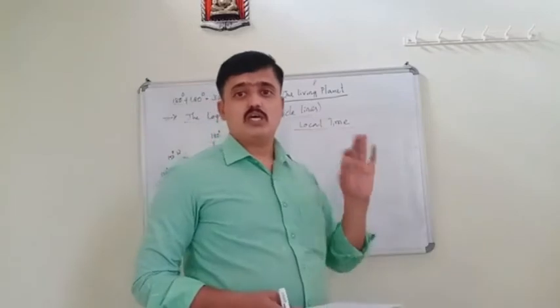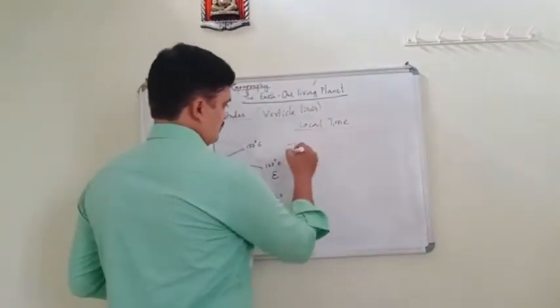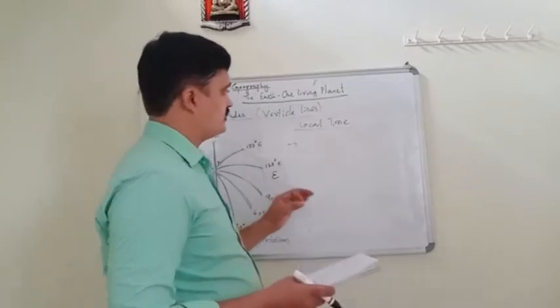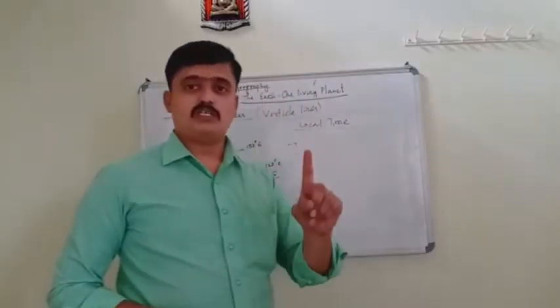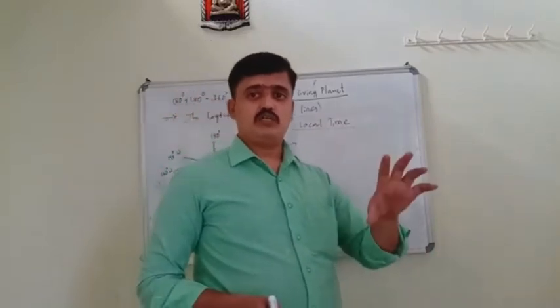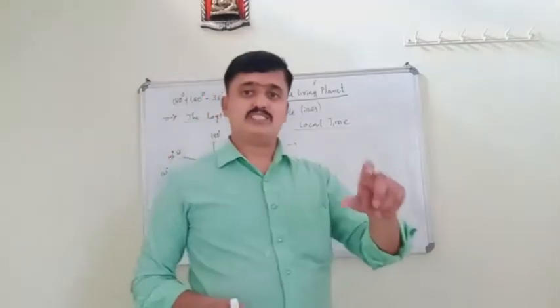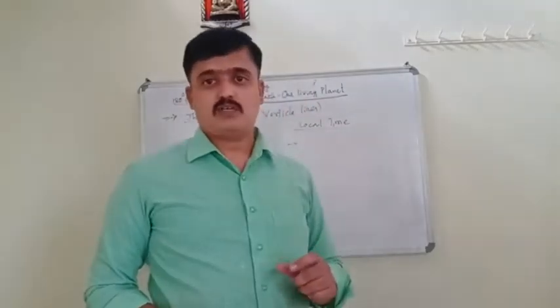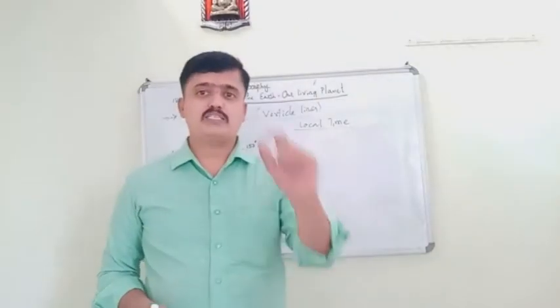And one more thing: all the places situated on the same meridian have the same local time.